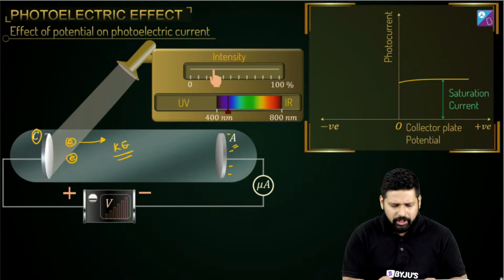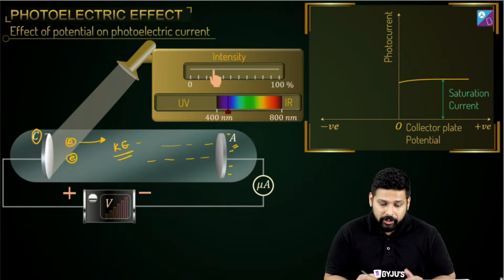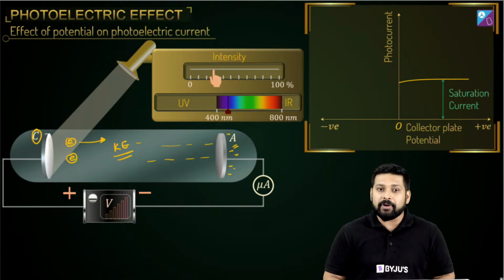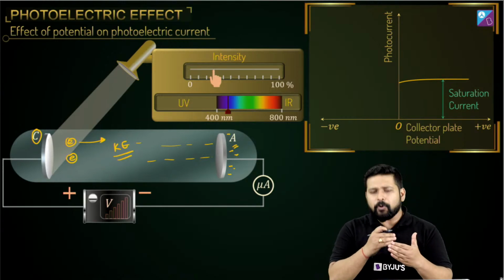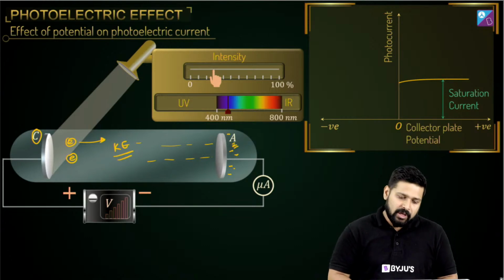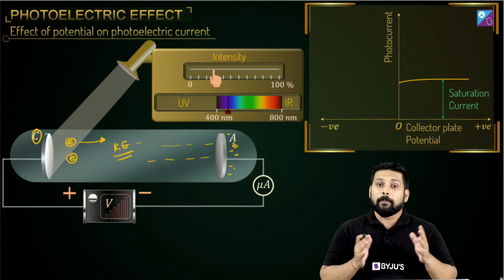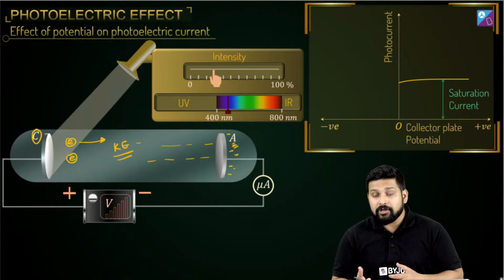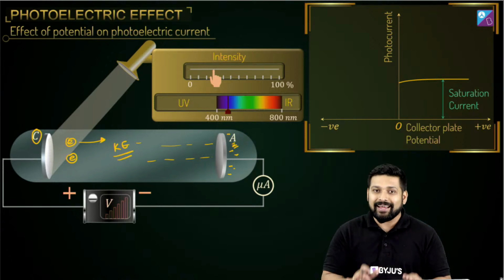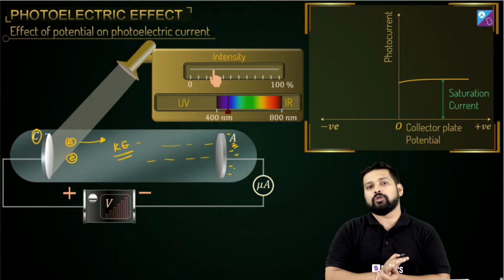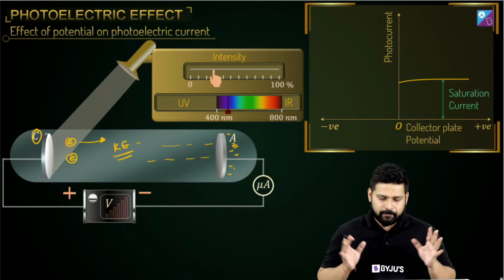But since they have energy, they will keep on reaching. You go on increasing this negative potential. What will happen? They will suffer a repulsion, but if they are energetic enough, they will keep on reaching this point A. So if the electrons keep on reaching from C to A, the current will flow. But now the number of electrons which have started from C and are reaching A has declined, which means the current will also go down.